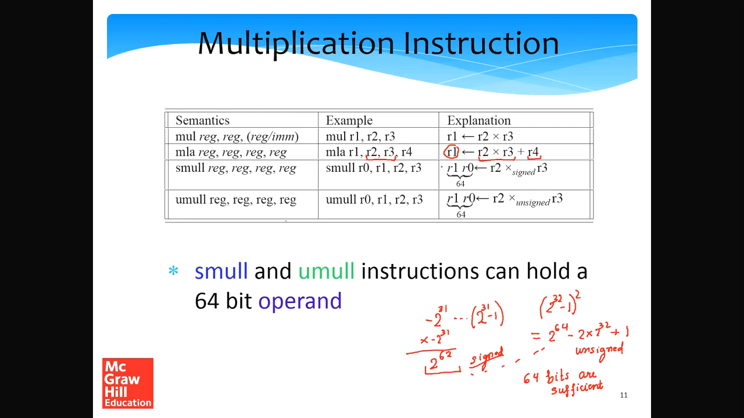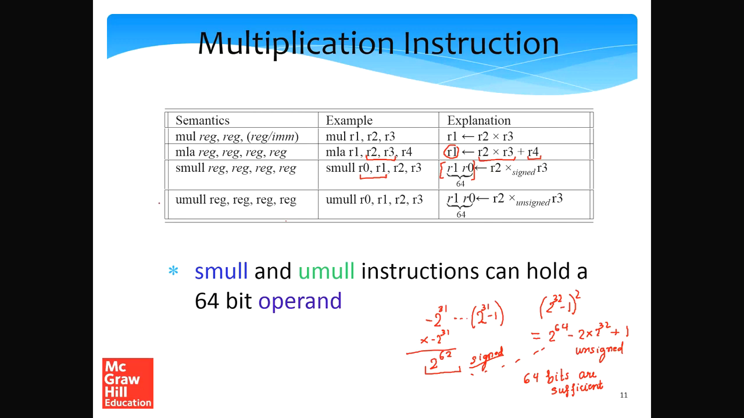So the 64-bit product can't be saved in one register because it's a 32-bit register, but it can be saved in two registers. So the lower 32 bits can be saved in R0 and the more significant 32 bits can be saved in R1. So together we'll have a 64-bit quantity. So this is the smul instruction. It works with 4 operands where we multiply the third and fourth operands and store one number, where R0 stores the lower 32 bits and R1 stores the upper 32 bits.